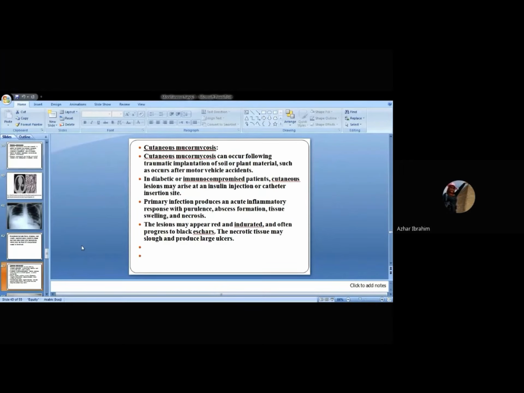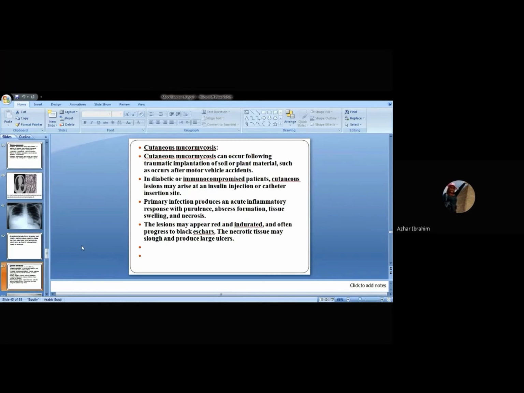Primary infection produces an acute inflammatory response with purulence. This is a very important symptom. Okay, acute inflammatory response with purulence, abscess formation, tissue swelling, necrosis also. And these are very important symptoms that the patient develops. The lesions may appear red and indurated, and often progress to black eschars.